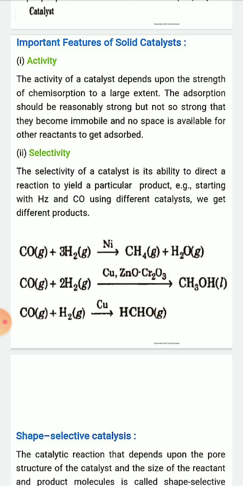Similarly, when carbon monoxide combines with hydrogen gas in the presence of copper, zinc oxide, chromium oxide catalyst, the final product will be methanol, CH3OH. And when carbon monoxide combines with hydrogen gas in the presence of copper catalyst, the product will be formaldehyde, HCHO. So selectivity of catalyst is different in different cases. Selectivity is the ability of a catalyst to direct a reaction to yield a particular product.